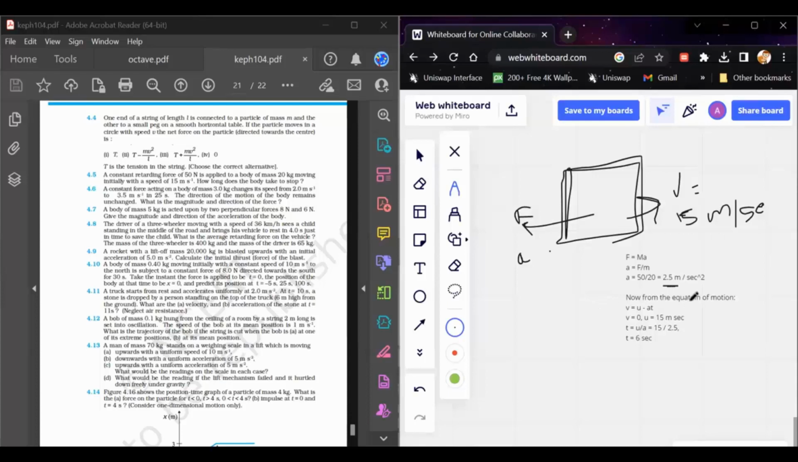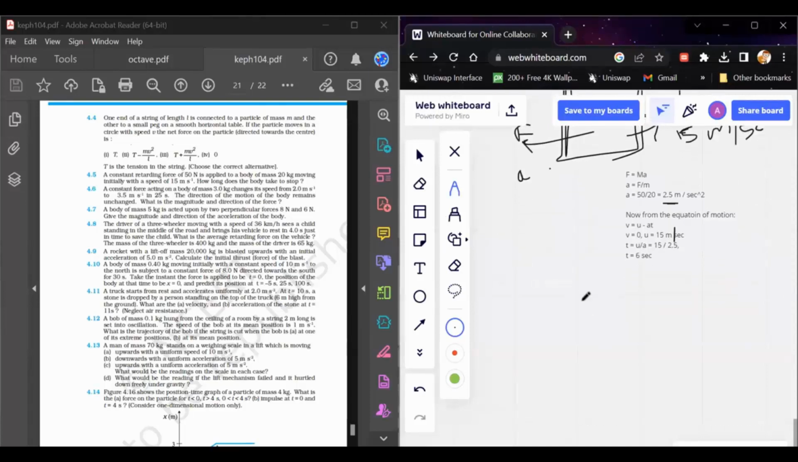And after that, since there is a retardation acting on the body, and finally the body comes to rest, so finally velocity is equal to zero, and initial velocity is given equal to 15 meter per second. So time is basically, putting v equals to zero and u equals to 15 meter per second, 6 seconds. So this is about this part.